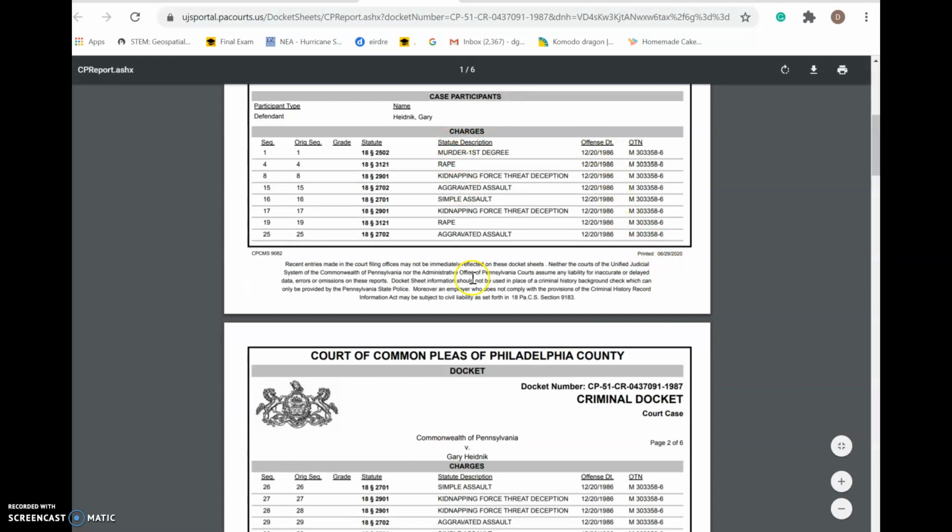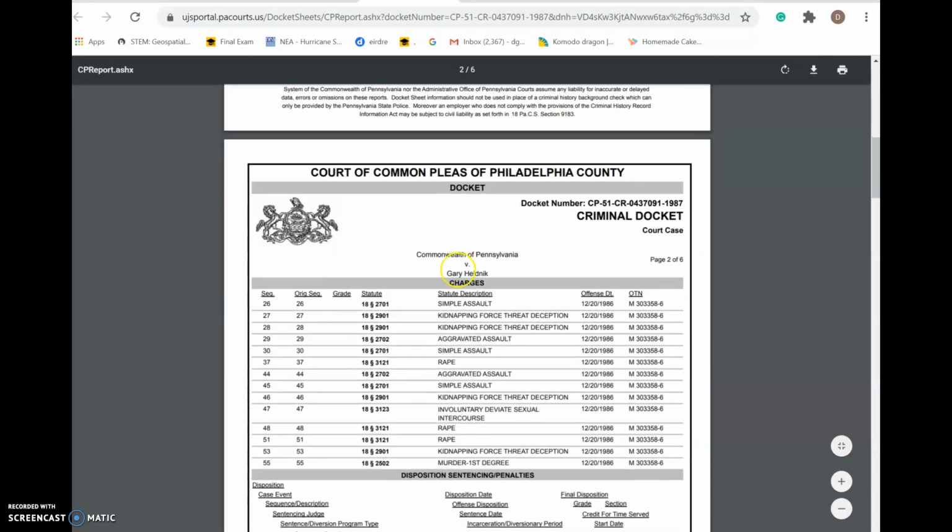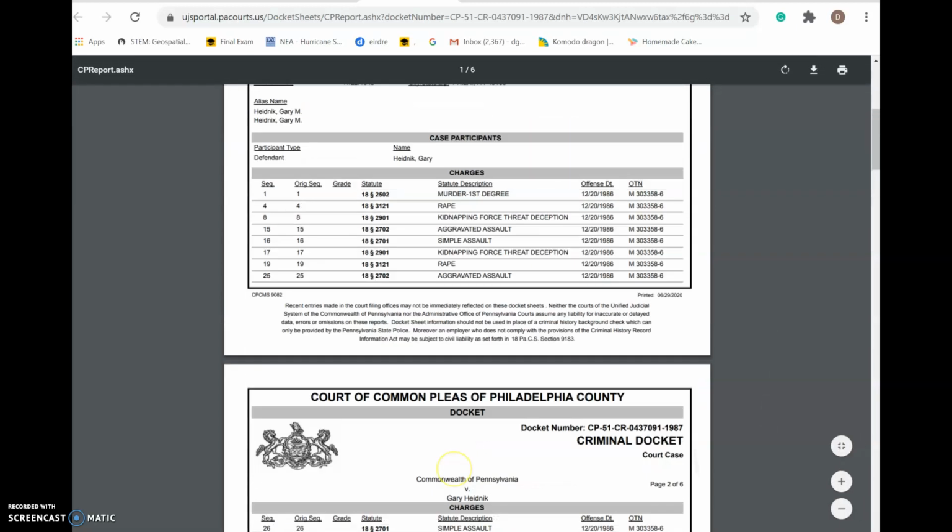These are all the charges that the individual faced. Now, if we were in the classroom, I'd have a book of statutes where you can look up all these numbers and what they mean. Of course, it says it right next to it. So he was charged with two first-degree murder cases. You can see here's one, and here's the other one.